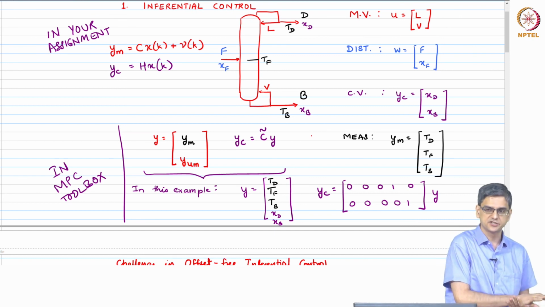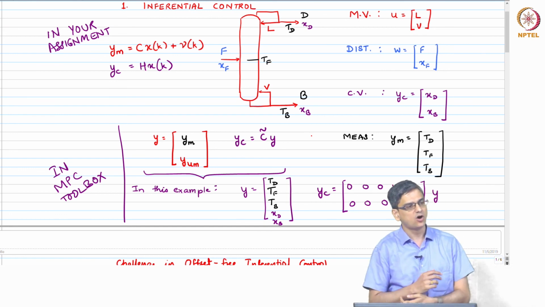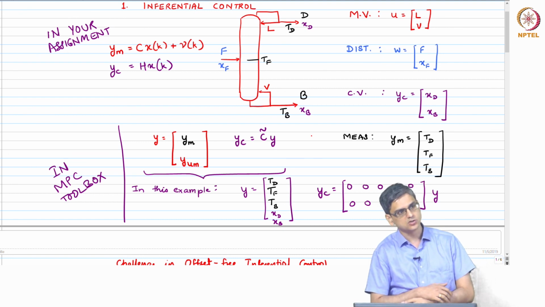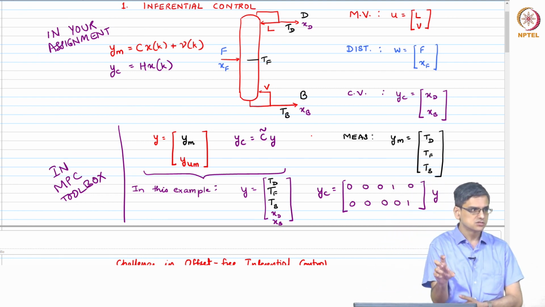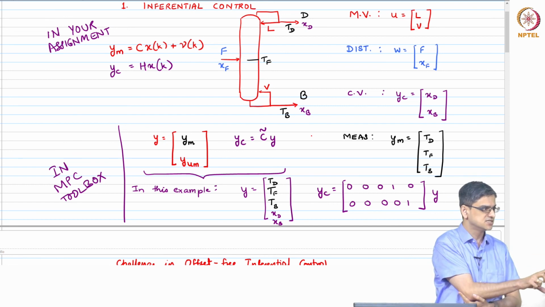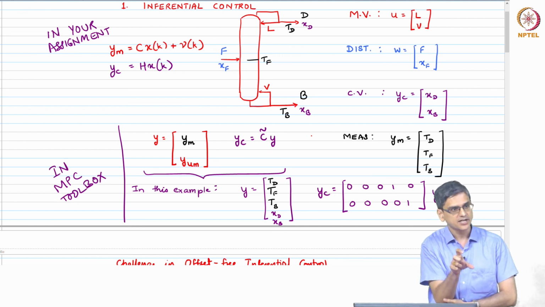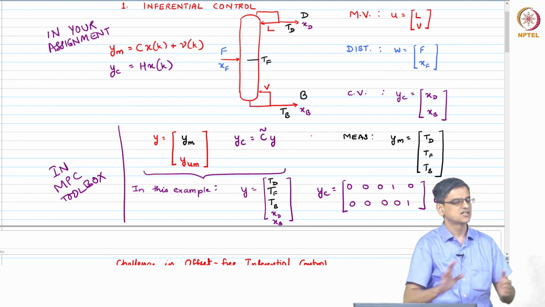Use the Hautus condition to check the observability and controllability of your augmented matrices. Use Hautus conditions to check whether W's are affecting YC's and whether YM's are capable of estimating XW's. That is all there is.